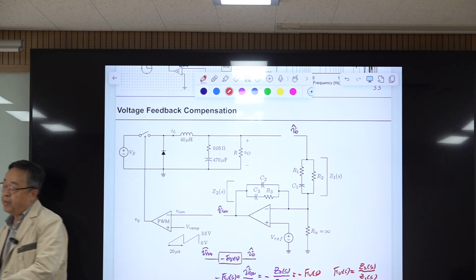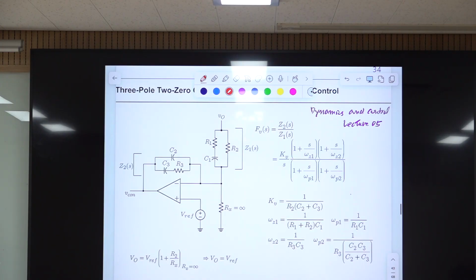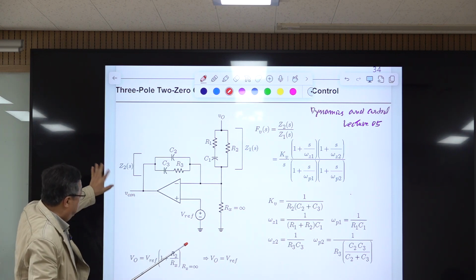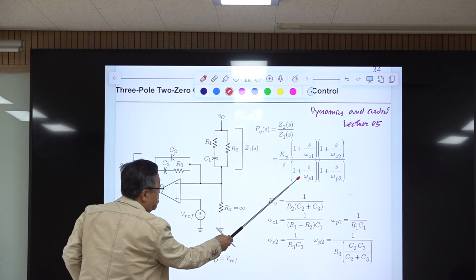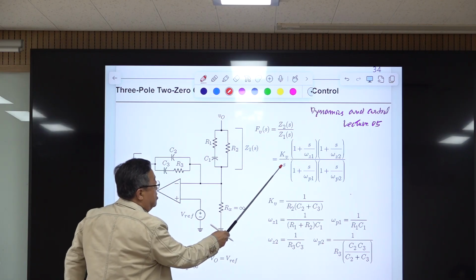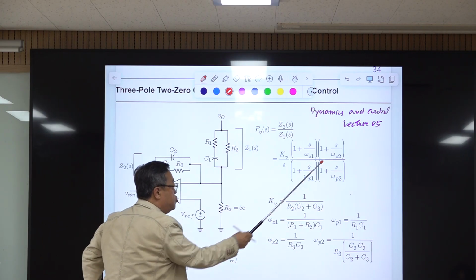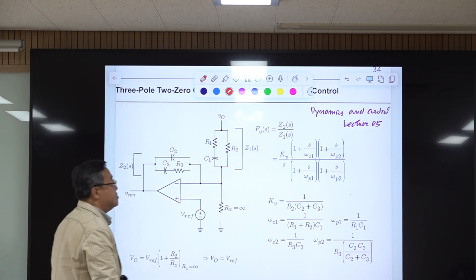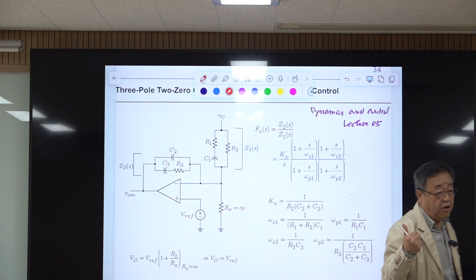Okay, so we already know this, we went through this. We have this circuit component, and this is the transfer function. We ignore the minus sign here because FVS is defined like this. This has an integrator, one pole at the origin, another pole here, the other pole here, and zeros ω_Z1, ω_Z2, and the expression is something like this. It looks complicated, but if you see my previous lecture video, you can immediately write down this equation.